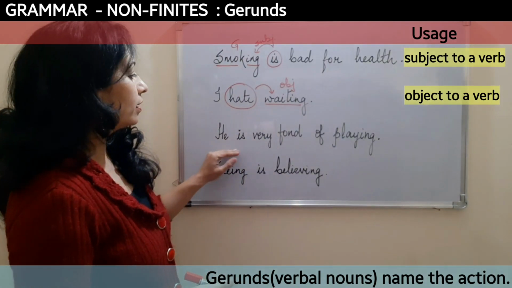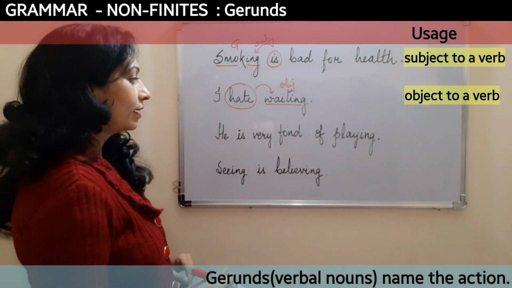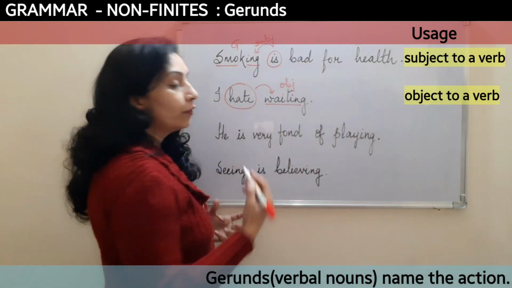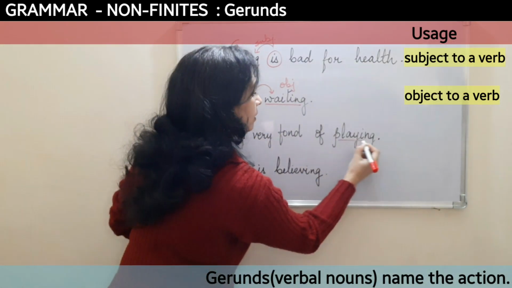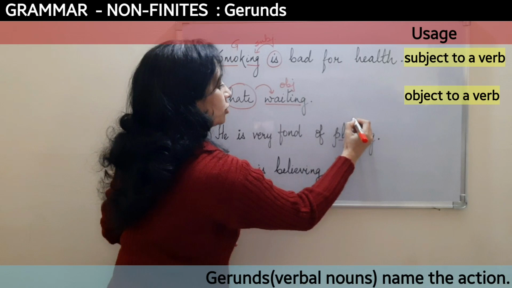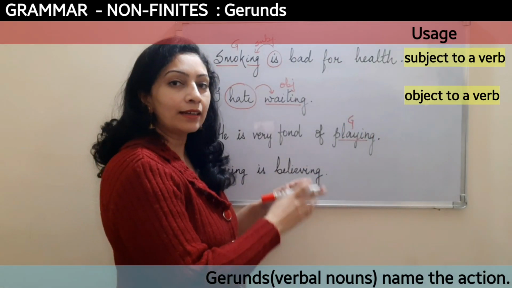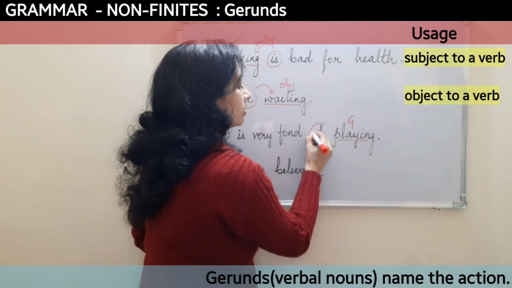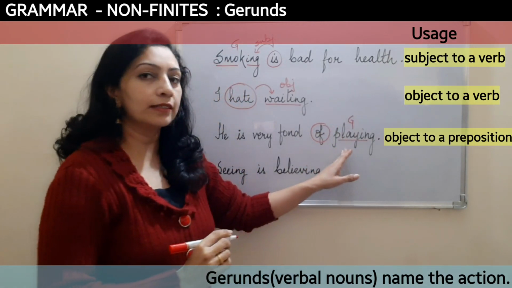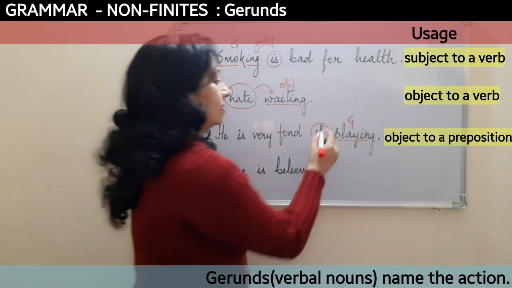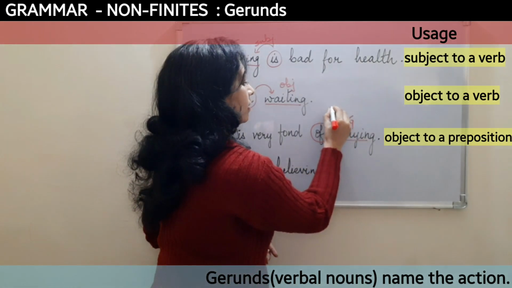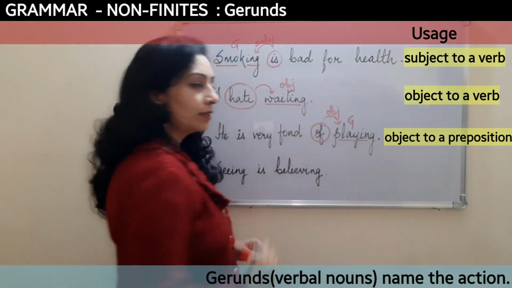Look at the next one. He is very fond of playing. Now here playing is obviously a gerund, but it will act like an object to the preposition of, because the gerund is coming right after the preposition. So it is going to act like an object here.